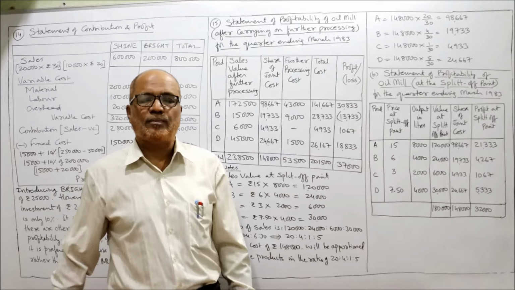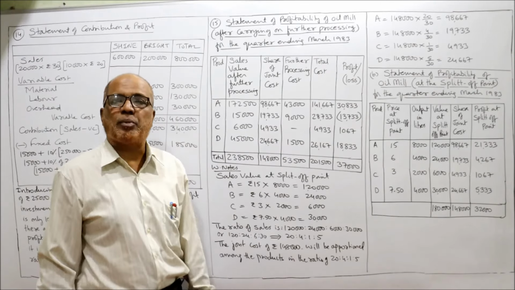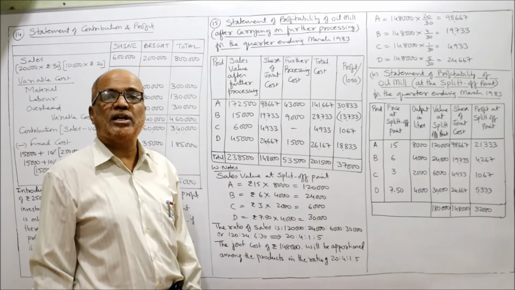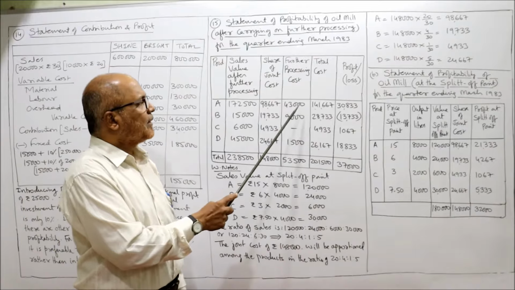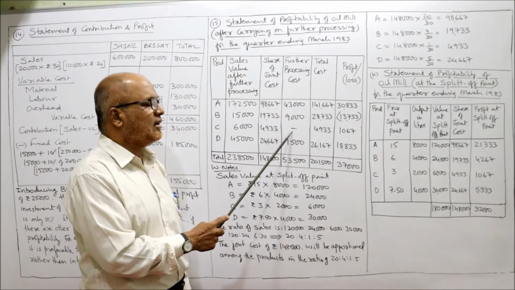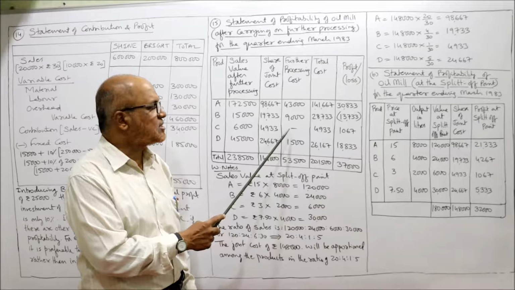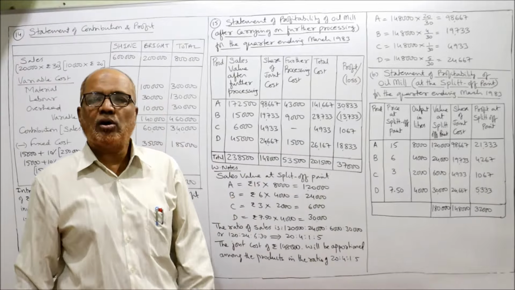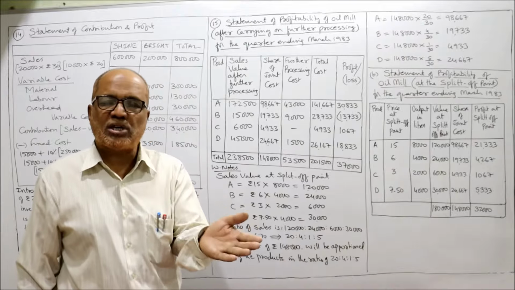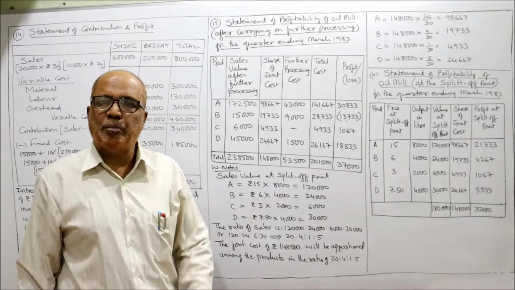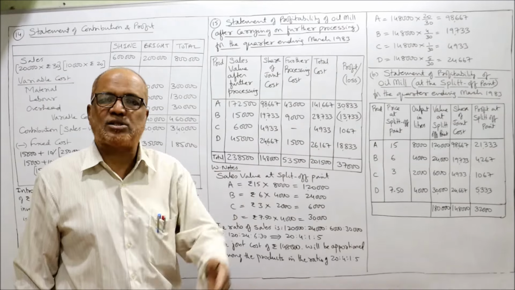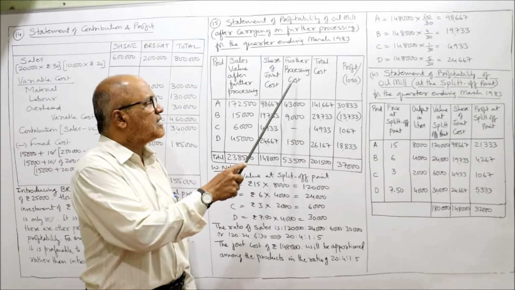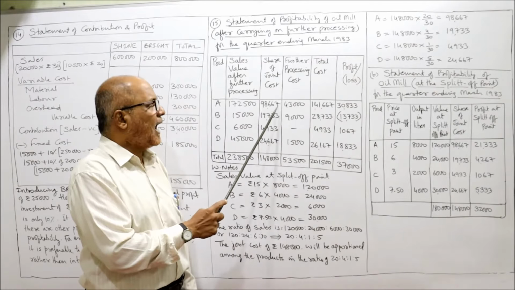Further processing cost. The further processing costs are given in the problem. If we further process after split-off, how much expenditure will there be? A 43,000, B 9,000, C no expenditure, no further processing, D 1,500, total 53,500. Now total cost. Total cost means pre-separation cost and post-separation cost, before the split-off point and after the split-off point. This is the joint cost before the split-off point, and these are the further processing costs. Add up these two.